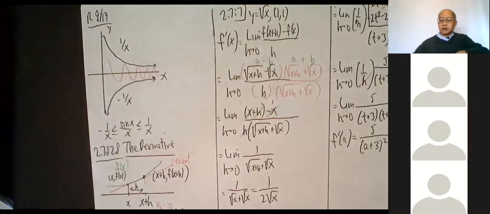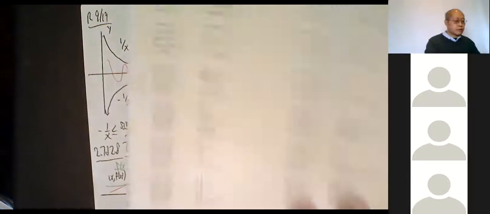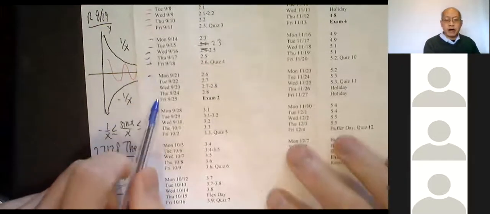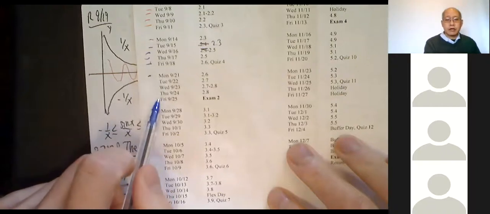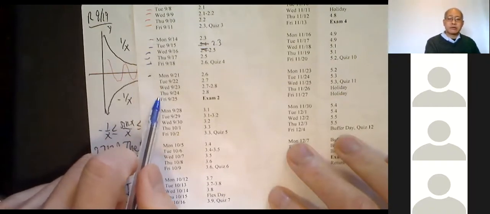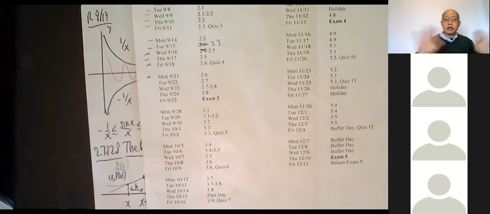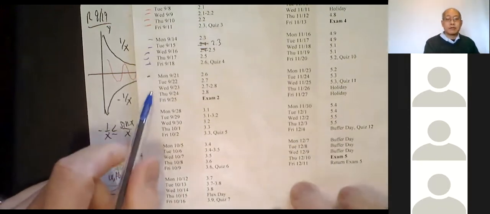And now I'm ready to start 2.7 and 2.8 on the derivative, which is all we have between now and Thursday. So the next 4 days will just be derivatives, derivatives, and more derivatives. And you have to do it by the limit definition, as we said. So no shortcuts. Those of you who know shortcuts, I will not accept it. You have to do it by the limit definition, which I will share with you again.